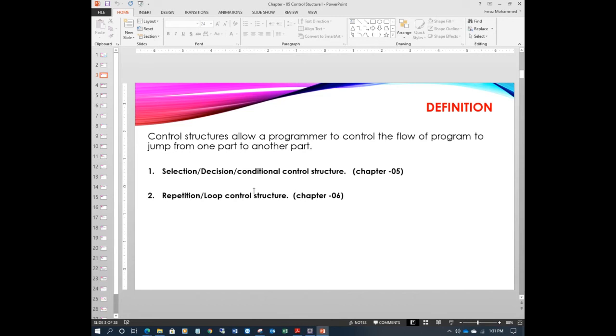There are two control structures basically here. The first one is the selection, decision, or conditional control structure, which we are going to learn in chapter 5. The other control structure is repetition or loop control structure, which we'll discuss in chapter 6. So this chapter is dedicated fully to selection, decision, or conditional control structures or statements. Let's go one by one.